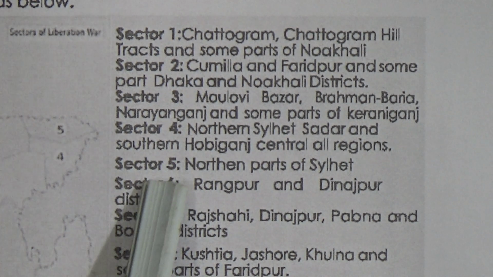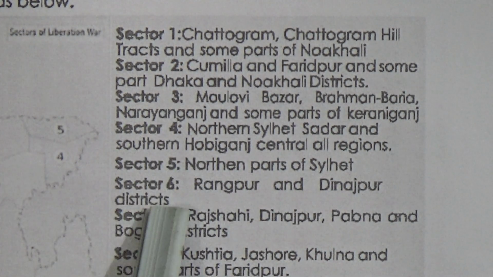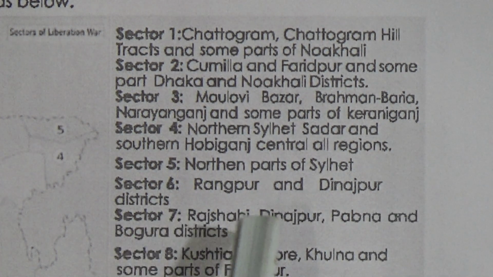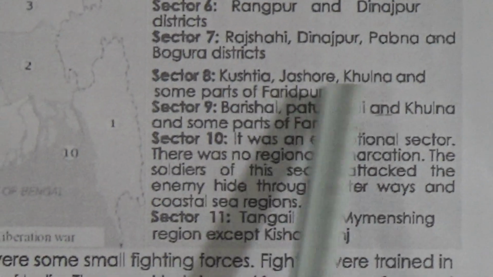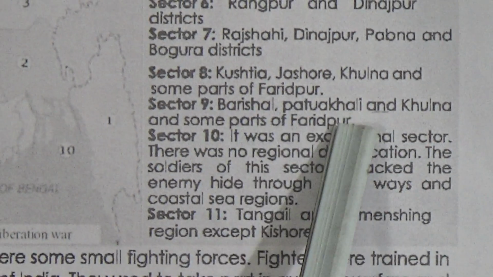Now, sector 5. Northern parts of Sylhet were included in this sector. Sector 6, Rangpur and Dinajpur districts. Sector 7, the areas were Rajshahi, Dinajpur, Pabna, and Bogra districts. Sector 8, we find Kushtia, Jessore, Khulna, and some parts of Faridpur. And in sector 9, Barishal, Patuakhali, and Khulna, and some parts of Faridpur.